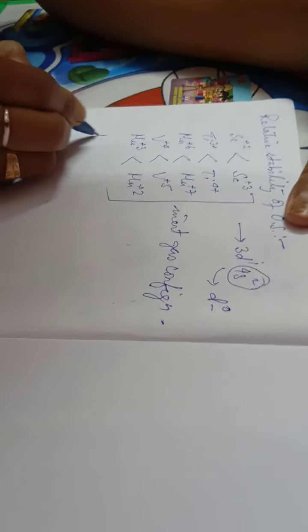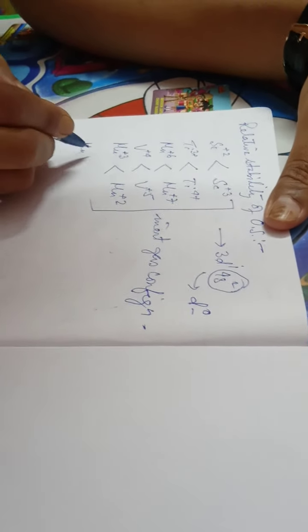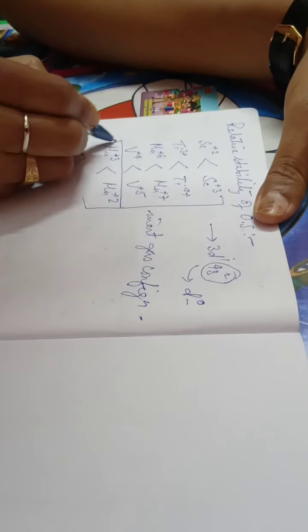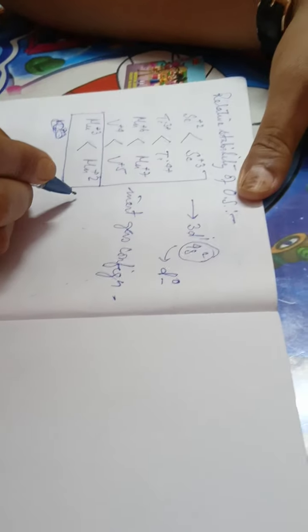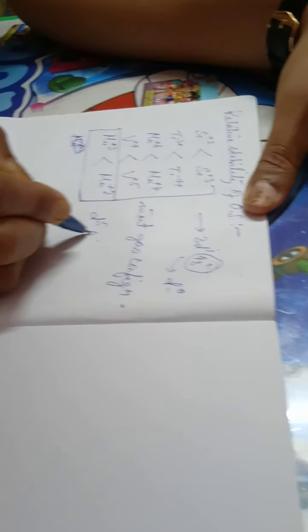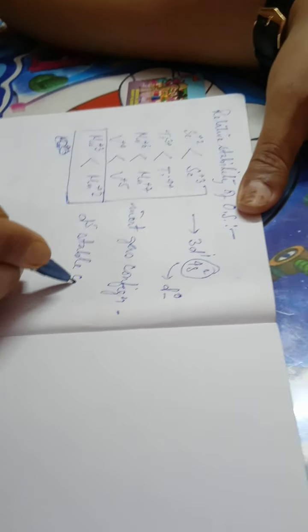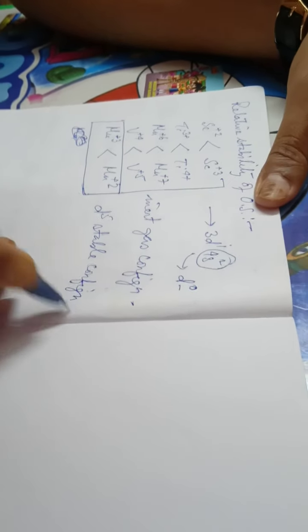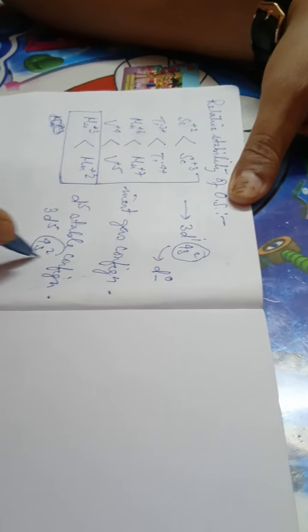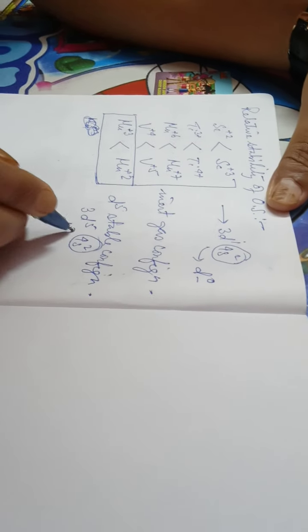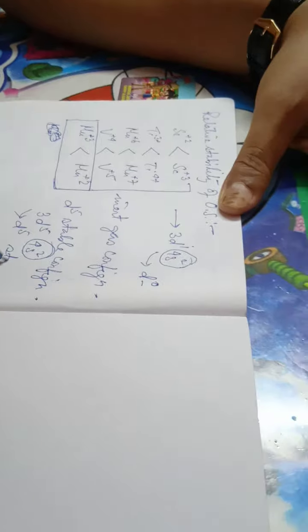Now manganese +3 is less stable than manganese +2 because of the d5 stable configuration, because the configuration of manganese is 3d5 4s2. So after losing these 2 electrons, it will get d5 configuration, which is stable.